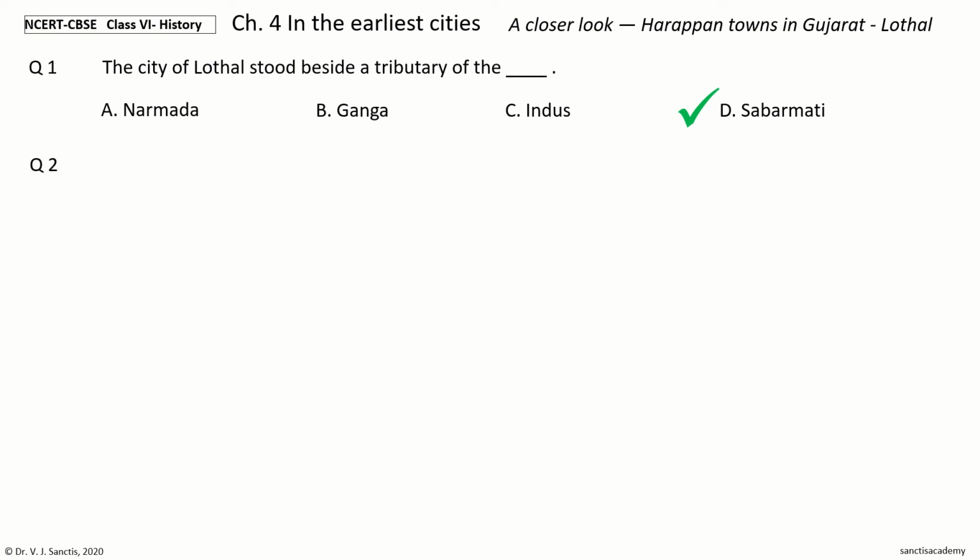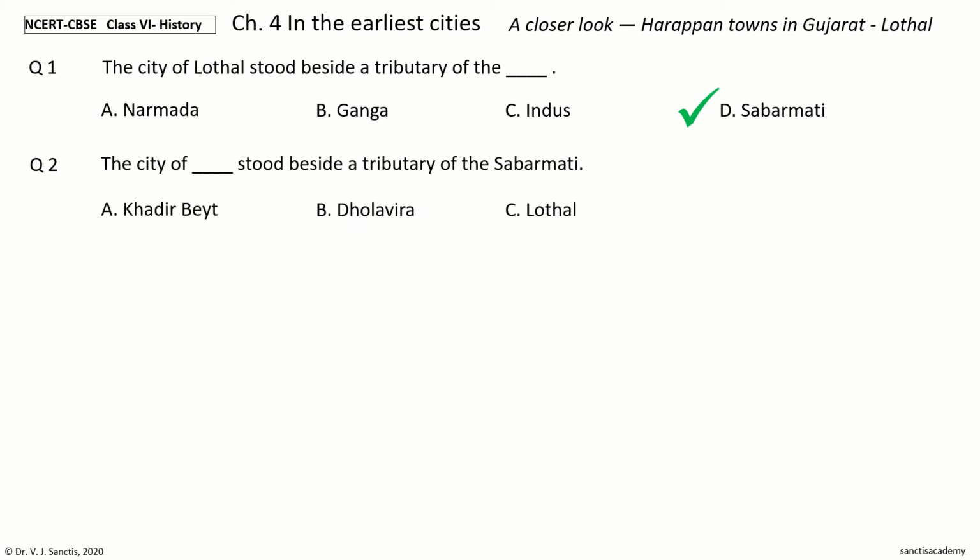Next question. The city of dash stood beside a tributary of the Sabarmati. The options are Khadirbet, Dholavira, Lothal, Surkotada. Your time to choose. And the answer is Lothal. So, the city of Lothal stood beside a tributary of the Sabarmati.